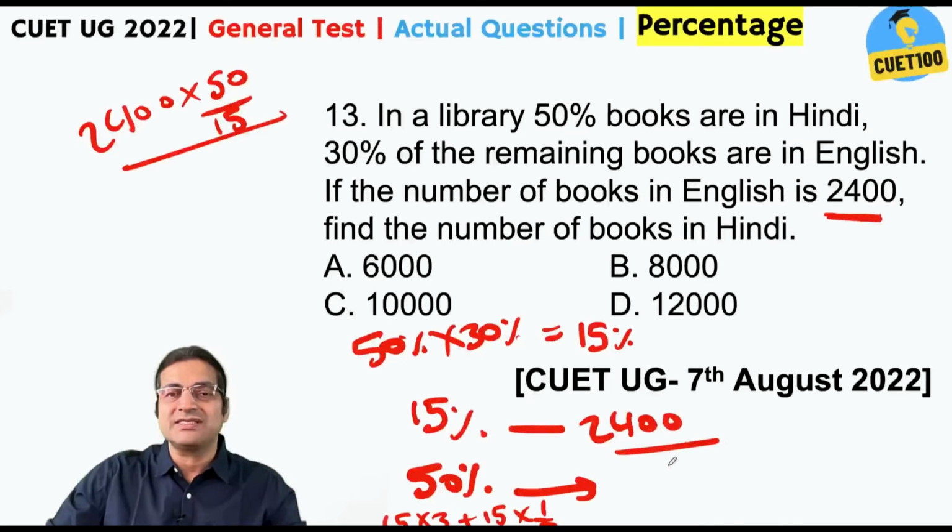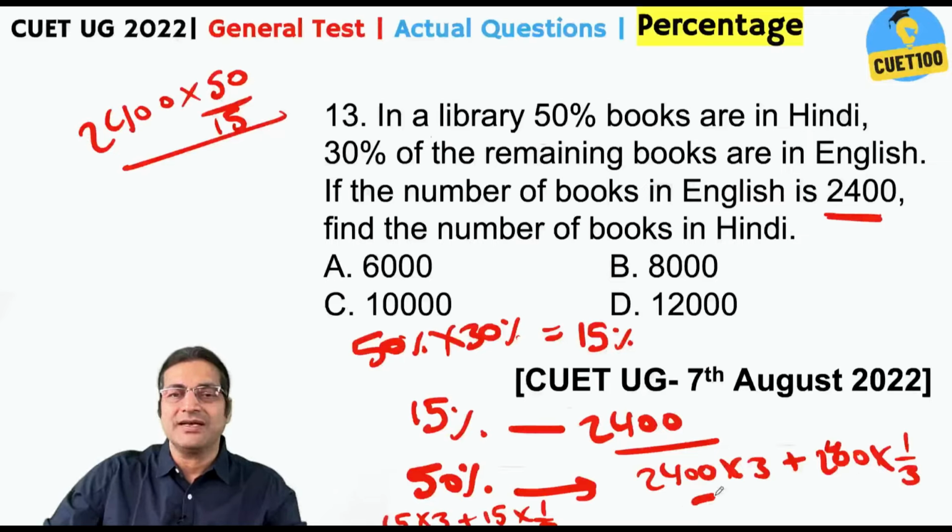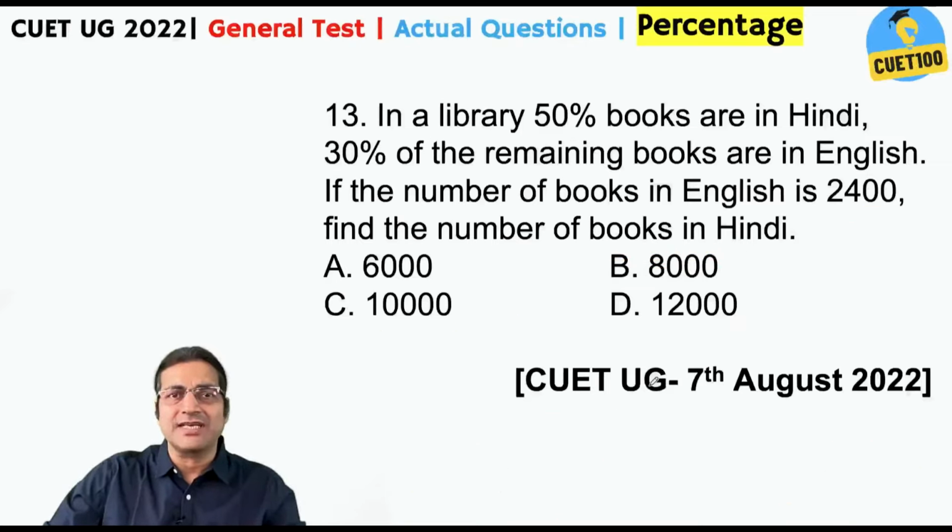Alright, so on this side also you do the same thing. 2400 into 3 plus 2400 into 1 by 3. That is 7200 plus 800. This gives you 8000. Either way, become very comfortable with calculations. You don't have a choice here, right?